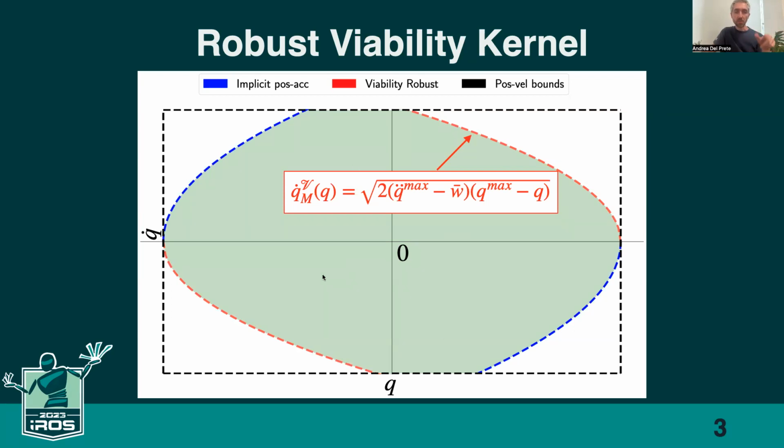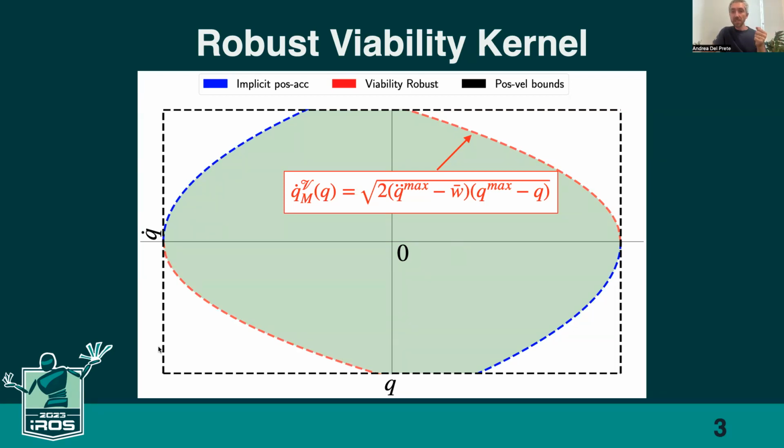So here we have the joint position and velocities on the two axes, and the robust viability kernel is this green set, which contains all the states starting from which it is possible to avoid violating the joint position and velocity limits in the future, even if the system is subject to disturbances.